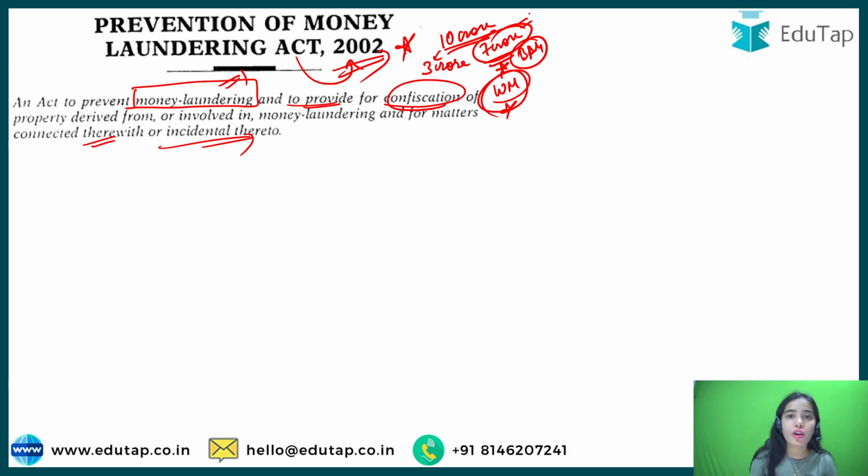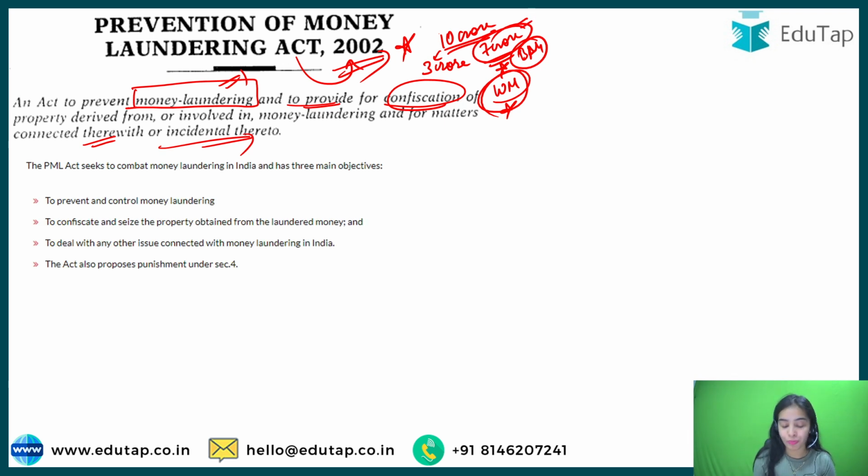So you are cheating the government, you are cheating your own economy in a way. So now the PML Act, that is the Prevention of Money Laundering Act, seeks to combat this money laundering in India and has three main objectives. Okay, so these are the three main objectives of the PML Act.